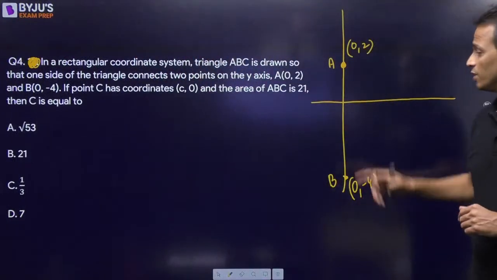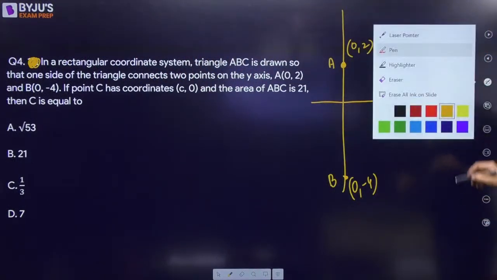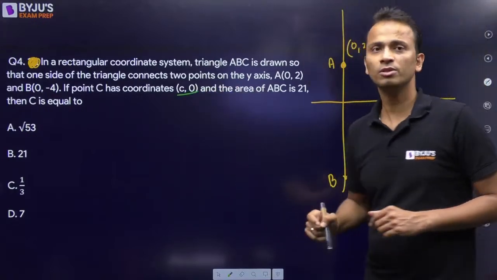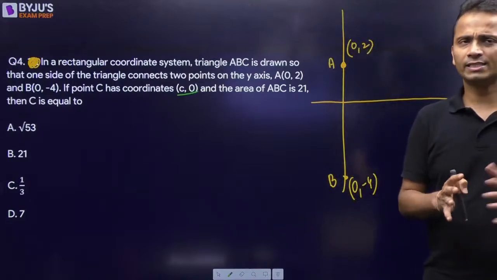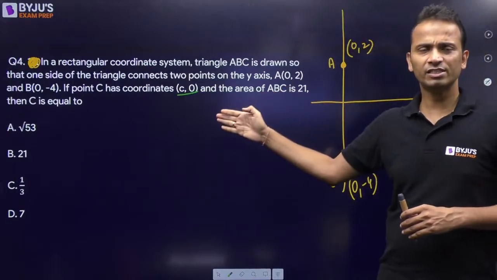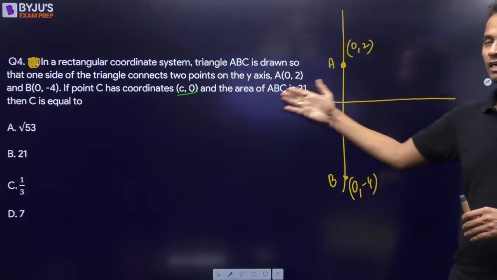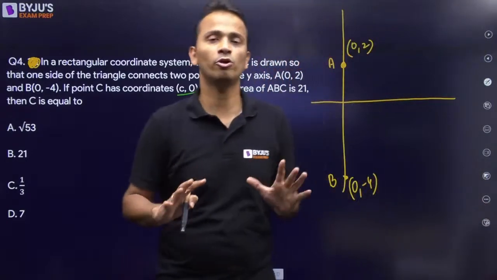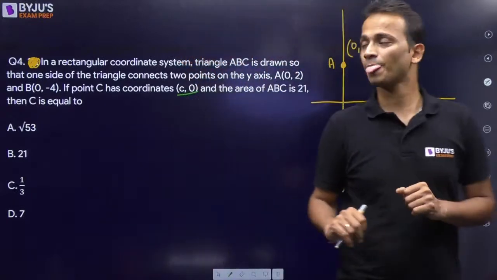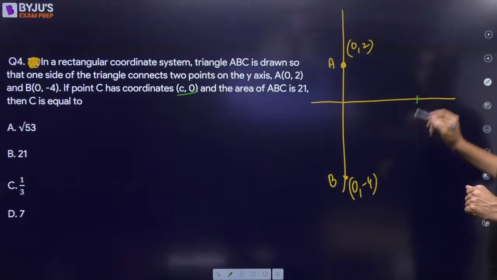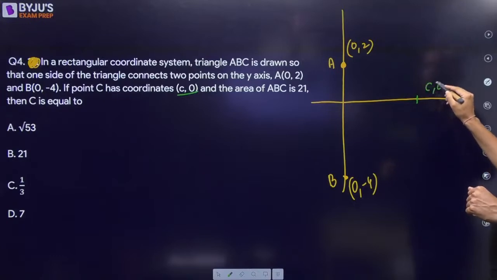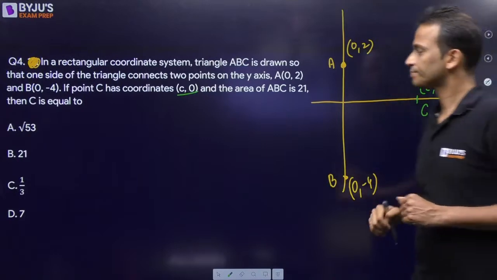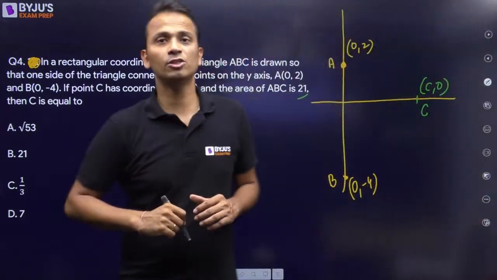Okay, so let's say these are points A and B, and according to them, the coordinates of point C are C comma 0. So it may be lying on the x-axis, so it can lie on the left hand side or on the right hand side, negative x-axis or positive x-axis. So I'm assuming that this point is lying on the positive x-axis. Okay? So let's say point C is lying here, C comma 0, right?